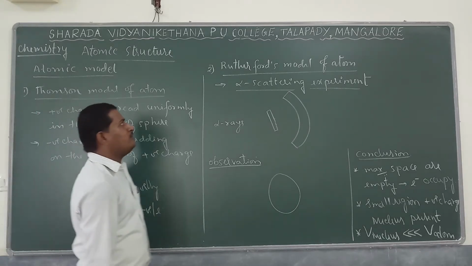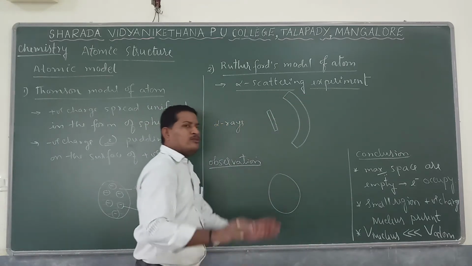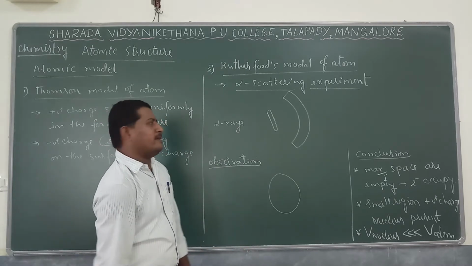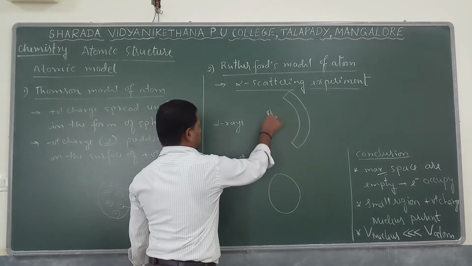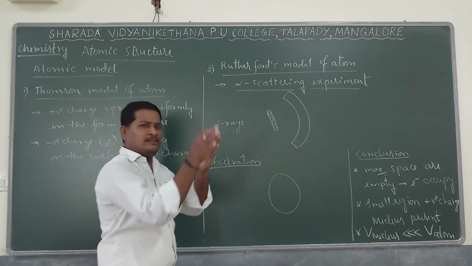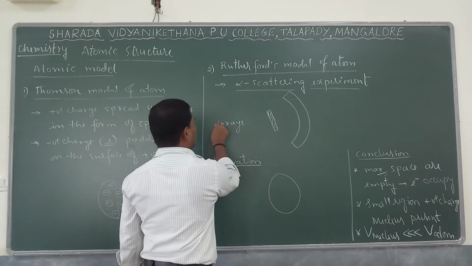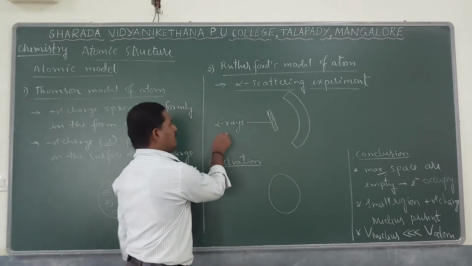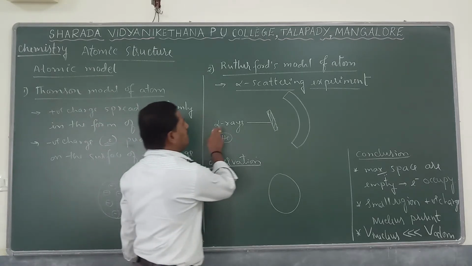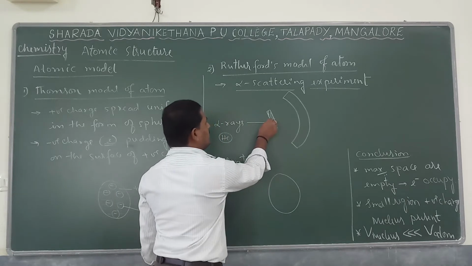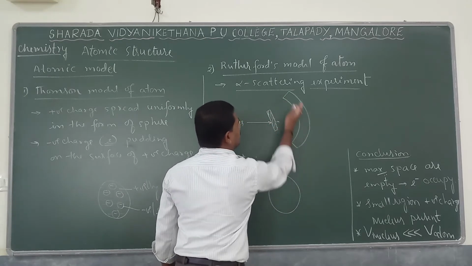Now the Rutherford model for the atom, the second one, is purely experimental, based on the alpha scattering experiment. He took one gold foil, a thin sheet of gold layer. Over that gold foil he passed alpha radiation, nothing but helium rays. The radiation that came out of the gold foil was made to fall on a photographic plate.